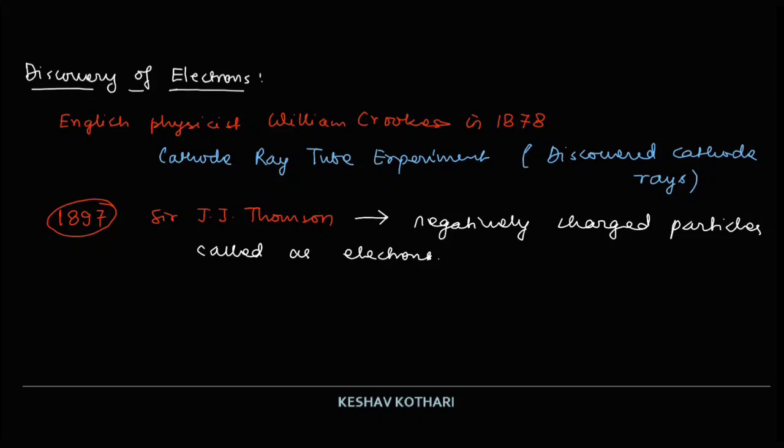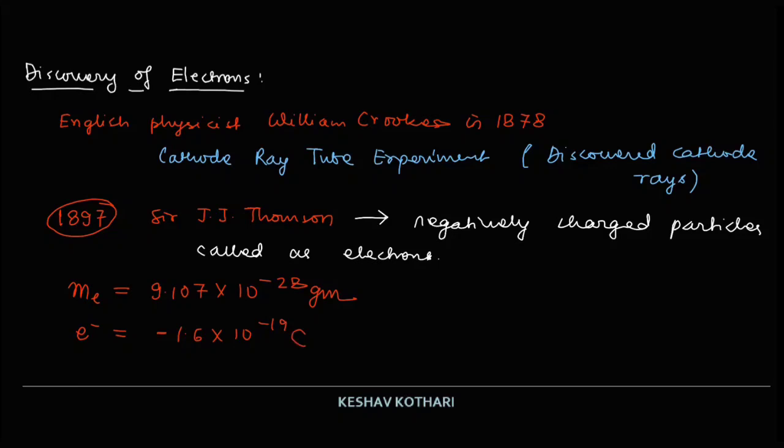So Sir J. J. Thomson laid the foundation for the discovery of electrons, and very soon, with the oil drop experiment, it was established that the mass of the electron is equal to 9.107 into 10 to the power of minus 28 gram, and the charge on an electron is a negative charge of minus 1.6 into 10 to the power minus 19 coulomb.